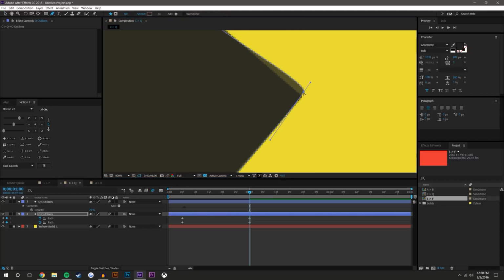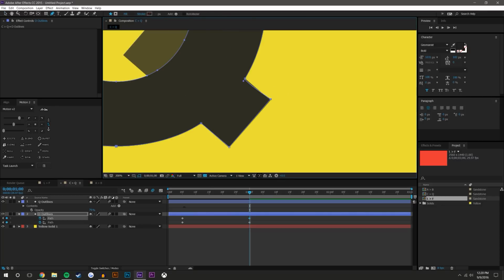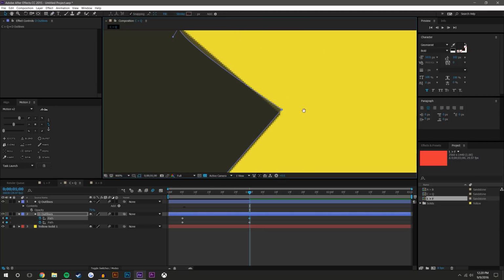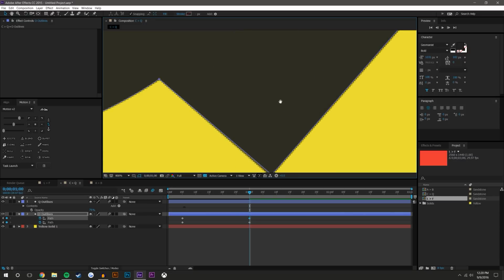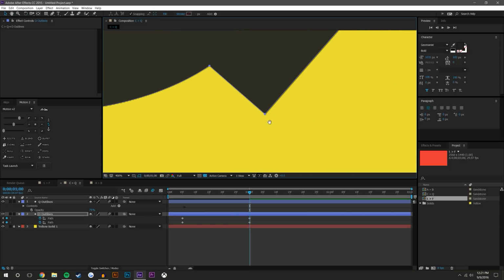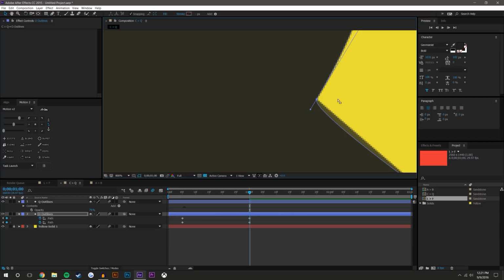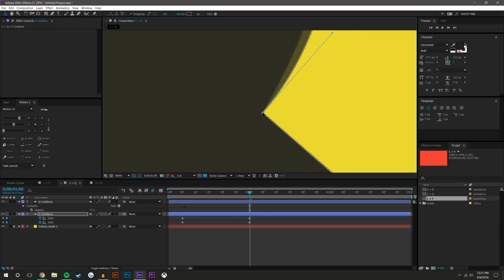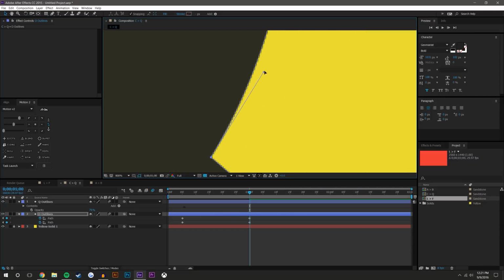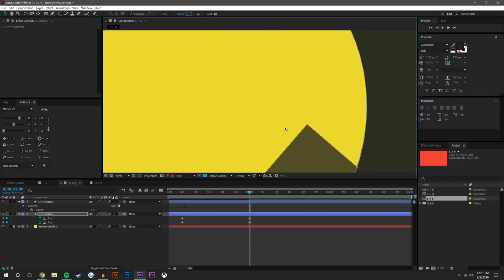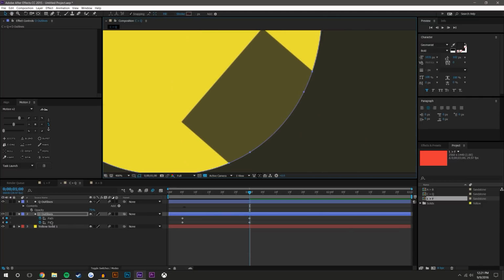So if you have a point that doesn't have Bezier handles and you want to add them, that's a simple tool. Just click the pen tool, press Alt, and select on the keyframe. But unfortunately for us, we need some Bezier handles on these. So it's really as simple as this.